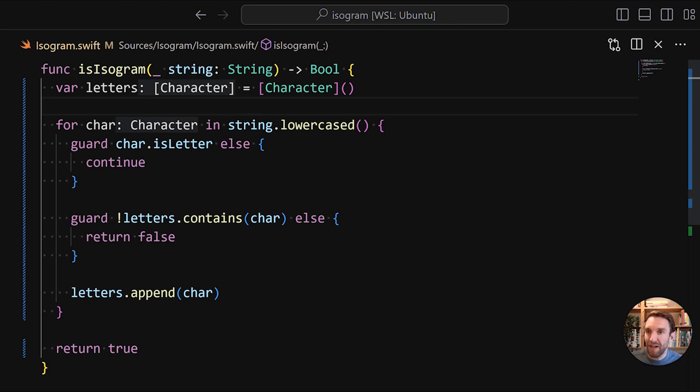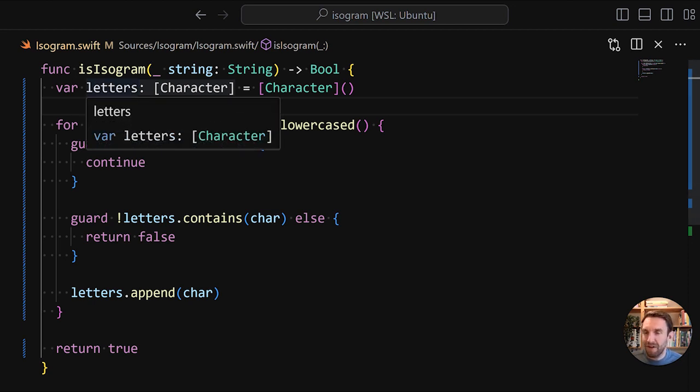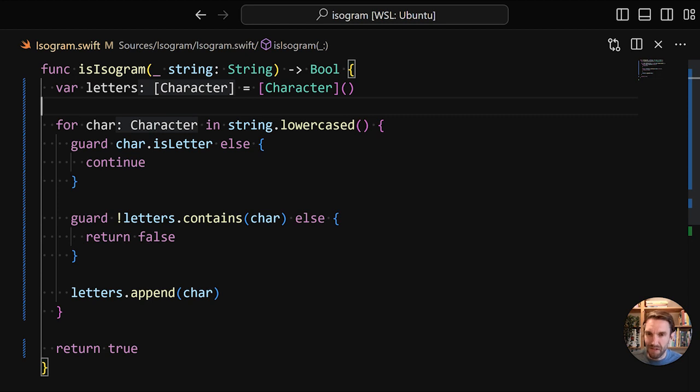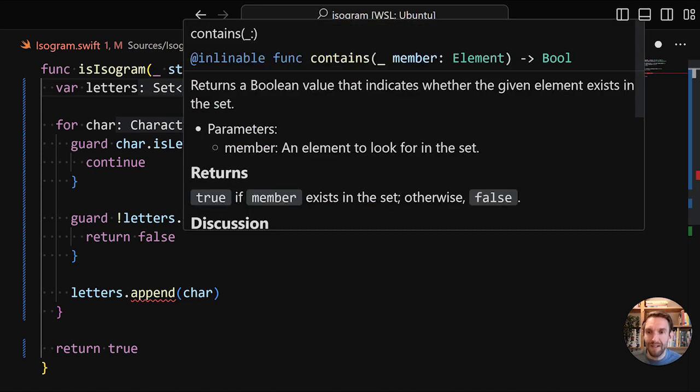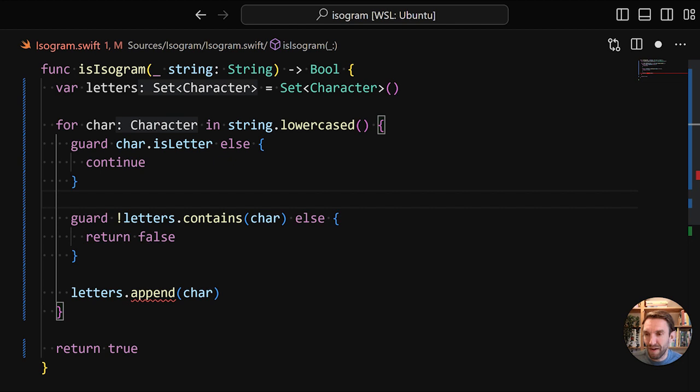For our next refactoring, we're going to look at the letters array. So currently it is an array, and an array can have duplicate values, but we know that in our case we can't have duplicate values. We just want to test whether or not a value is in that collection or not. And a much better type to use is a set. So we're going to do set of characters, and a set can't have any duplicate characters, but it has a couple of benefits over using the array. Most notably that the contains becomes very, very fast.